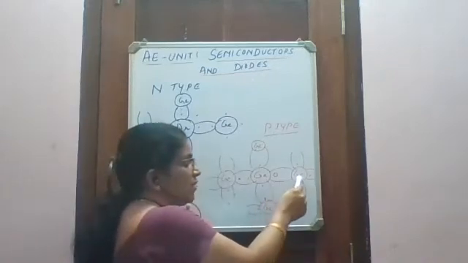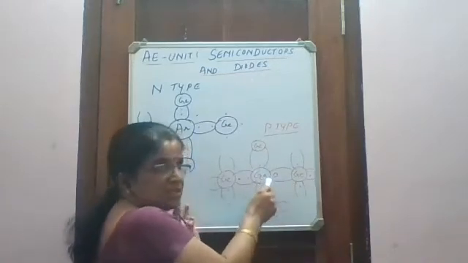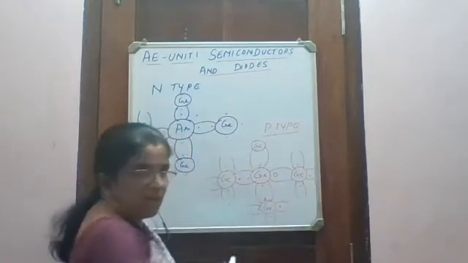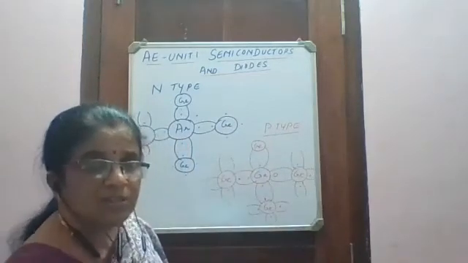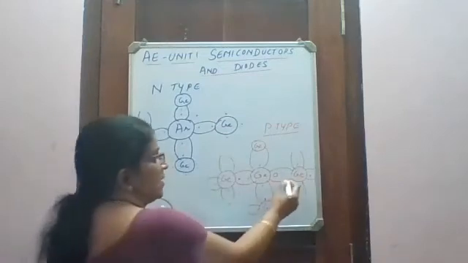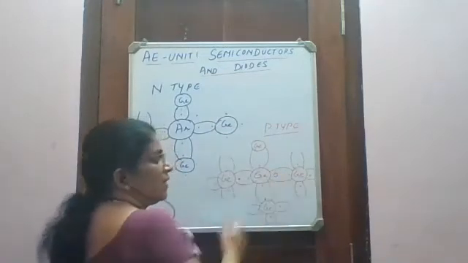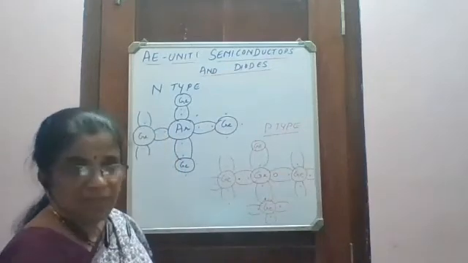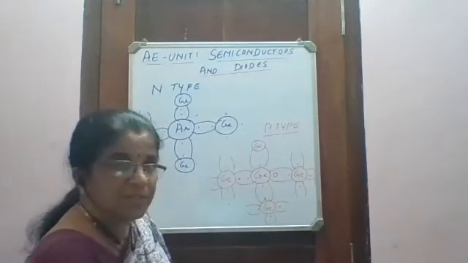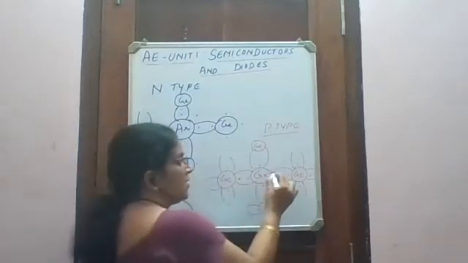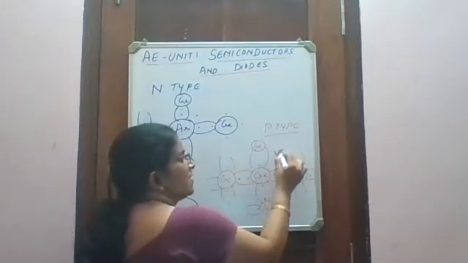But the 4th germanium atom which is associated with this gallium will not have an electron there because gallium has got only 3 valence electrons. So this germanium atom will not have an electron there. A vacancy is created. The absence of an electron is called a vacancy.